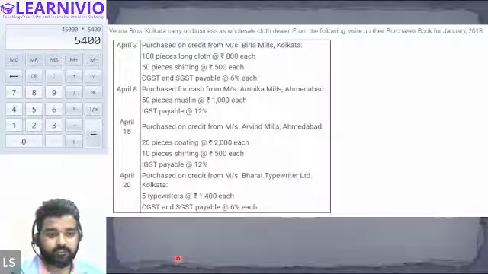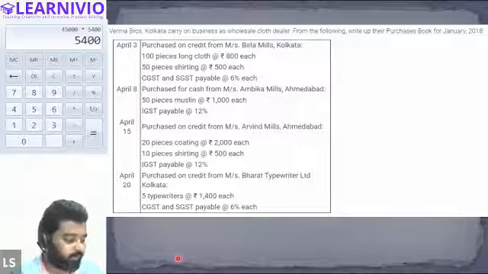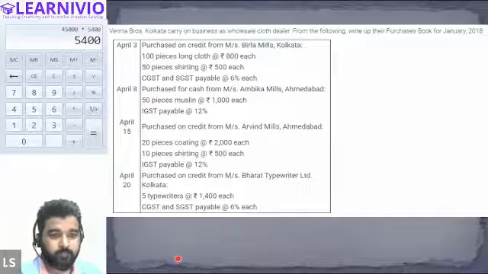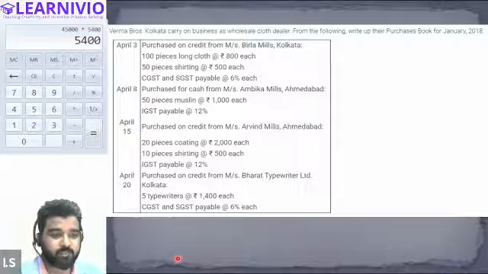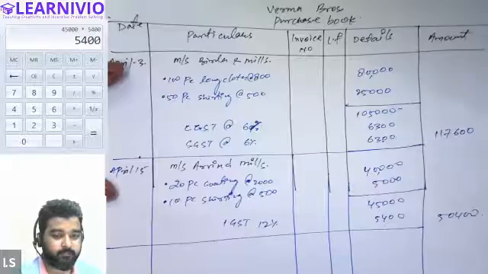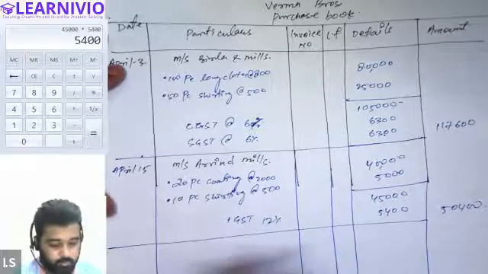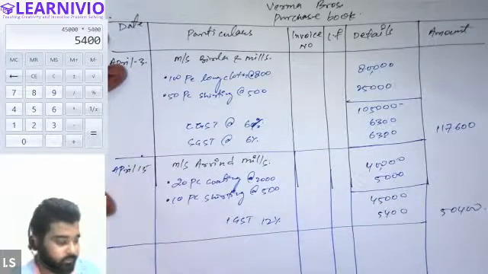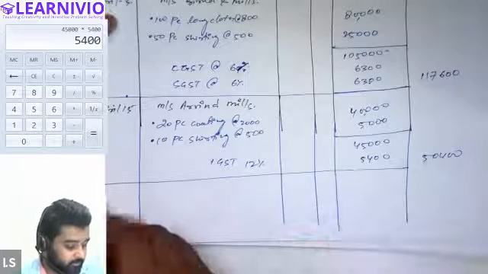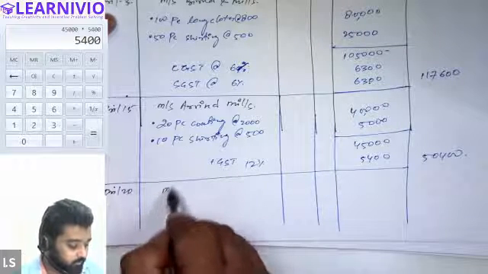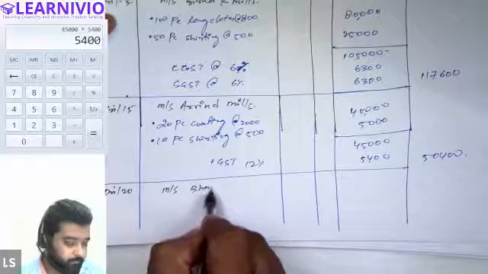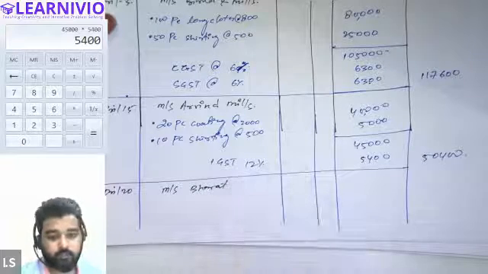Next transaction is on April 20. On April 20, we are purchasing from Messrs. Bharat Typewriters Limited. So we will write the name of the supplier again: Messrs.